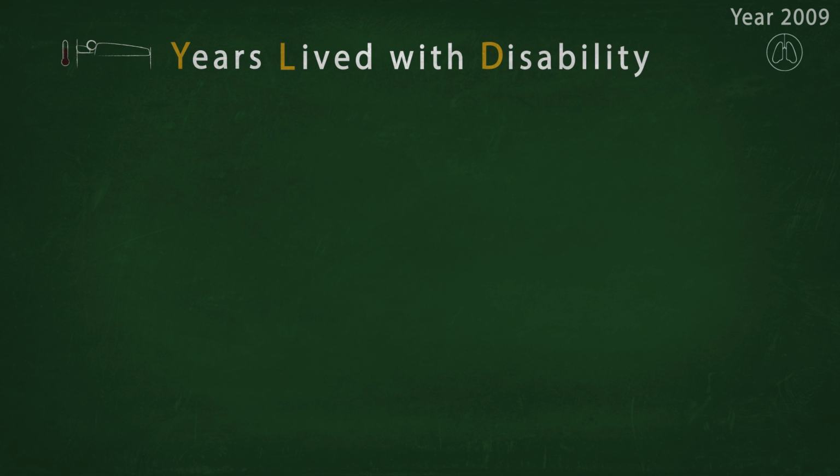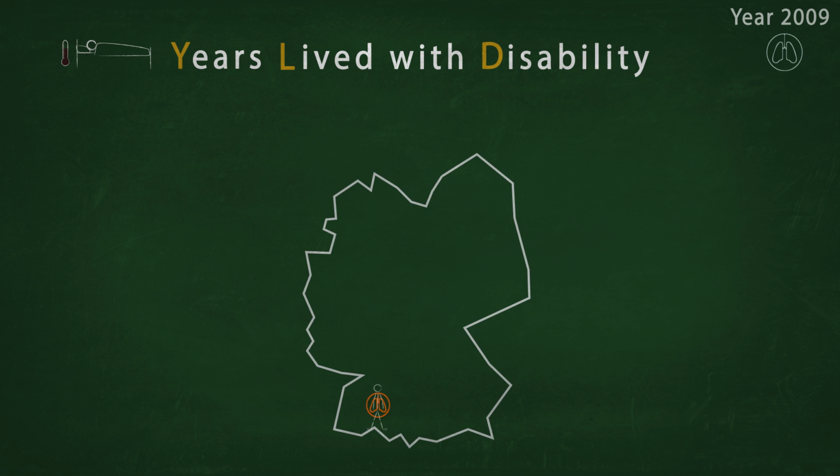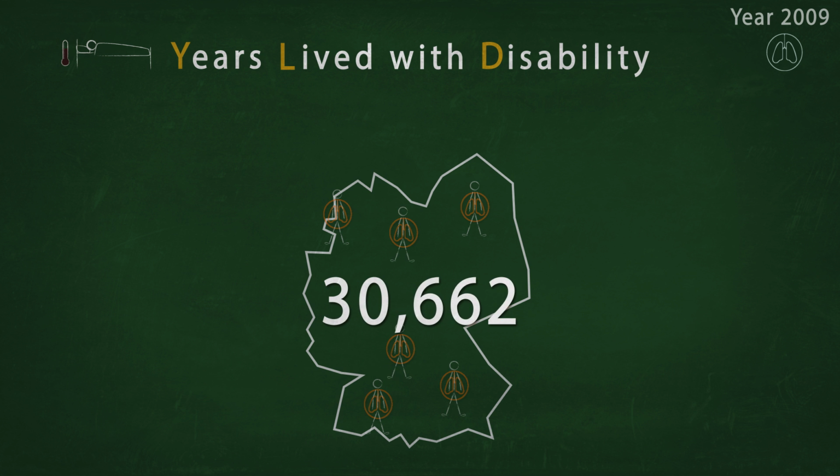Let's see how to calculate the YLDs. First, we need to know how many people suffered from lung cancer in the year 2009. In Germany, this were 30,662 people.